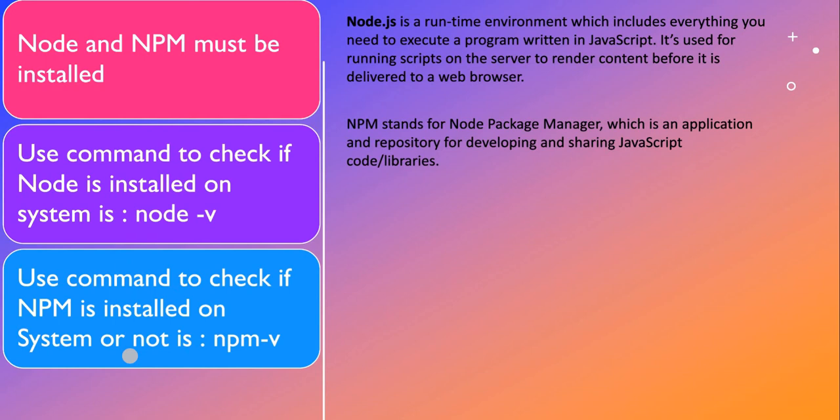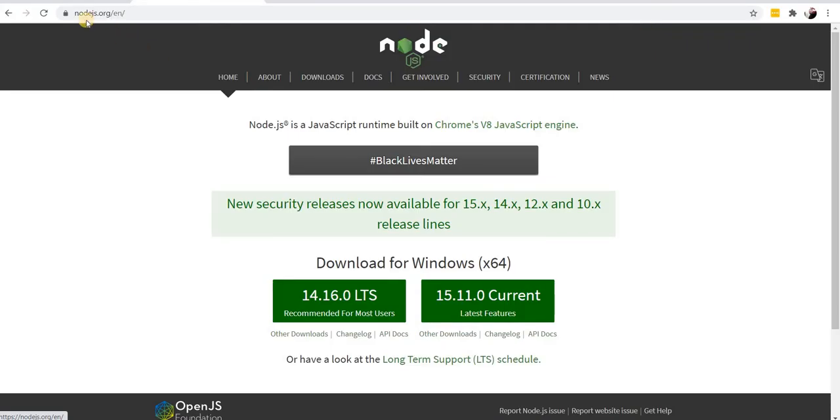We can use the command node -v to check whether Node is installed on the system or not. Similarly, we can check for NPM. If it is not installed, it is very easy to install these things. Let me show you how we can install it. Just open the link nodejs.org.